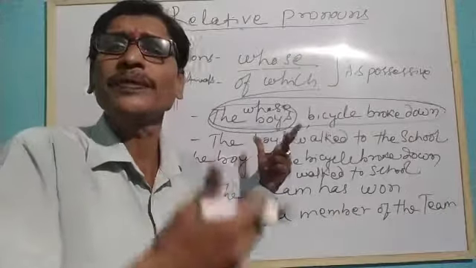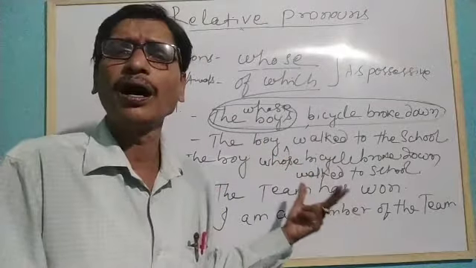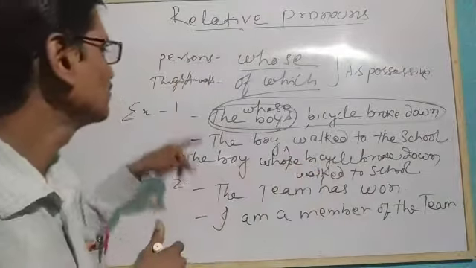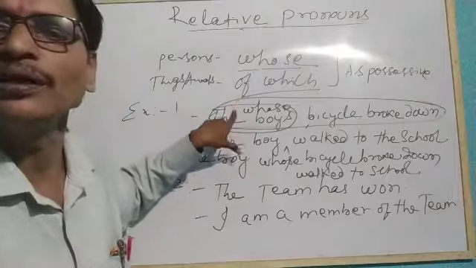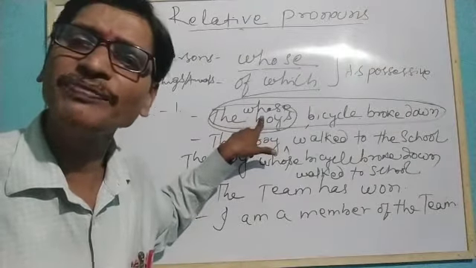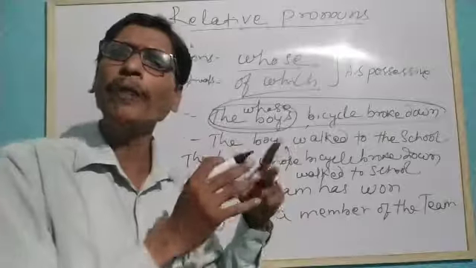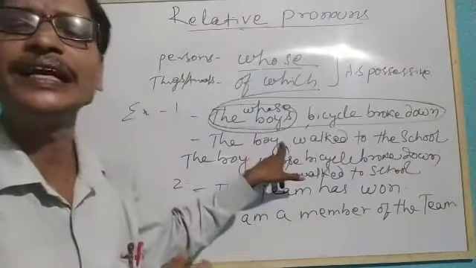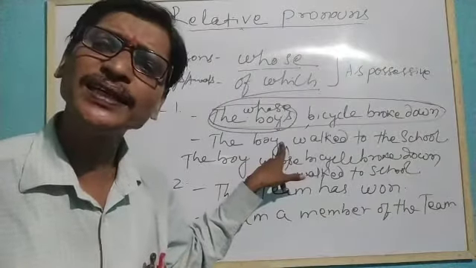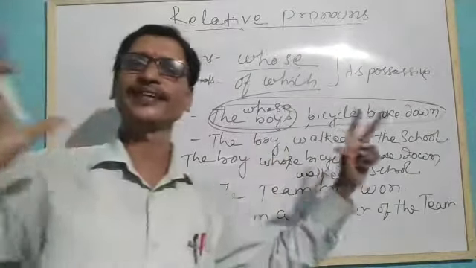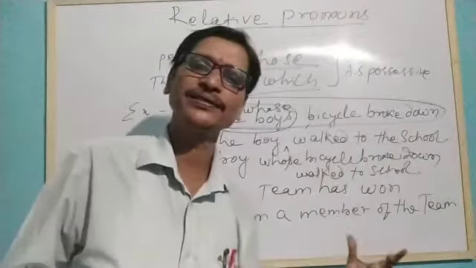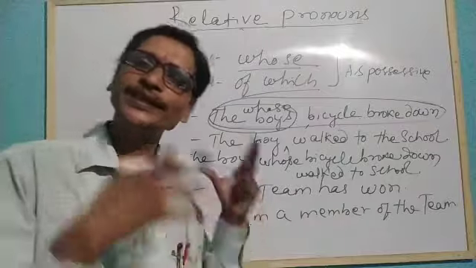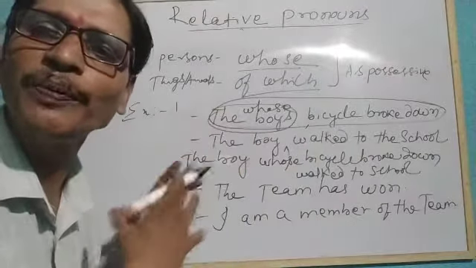If it is not a person, then we could have used of which. If it is a thing or animal, that we will discuss right now. So you understood it is a person. We used the possessive case of this relative pronoun and combined both sentences by taking the first sentence and adding it into the second sentence after the noun phrase, so that the sentence is clearer and combined. Here, whose is functioning as a pronoun as well as a relative. So it is a relative pronoun of the possessive case.